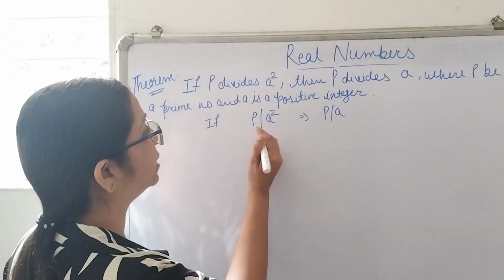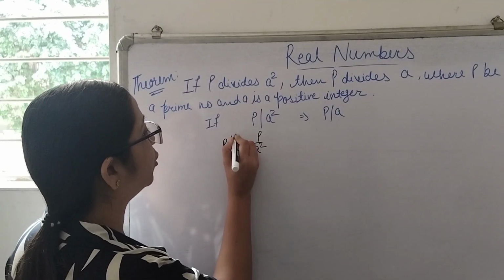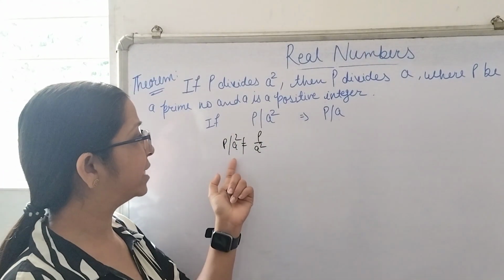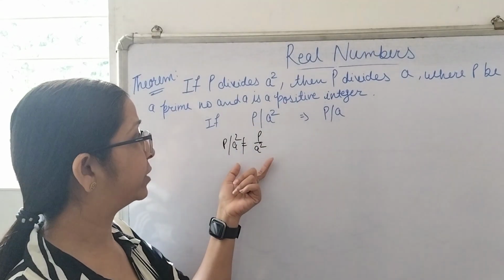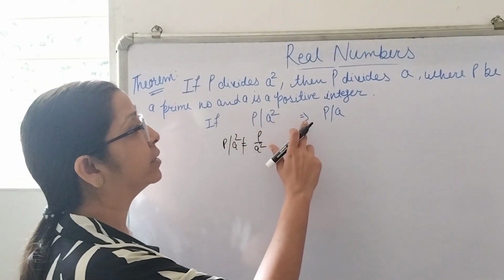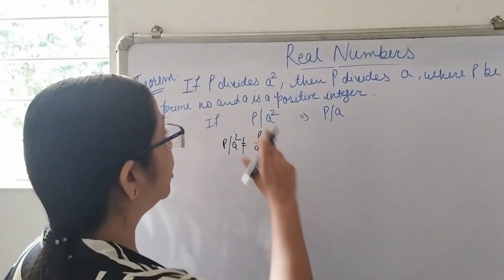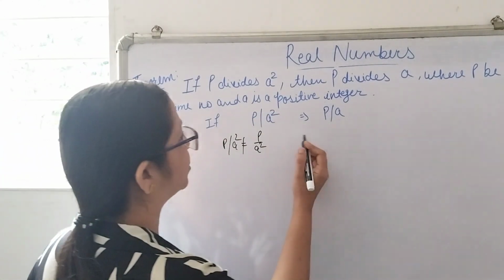That means here it is not P divided by A square, it is not. Both are not equal. Both don't mean the same. It means P divides A square and it says P divided by A square. Both are different. So it simply means if P divides A square, then we can simply say that P divides A also.